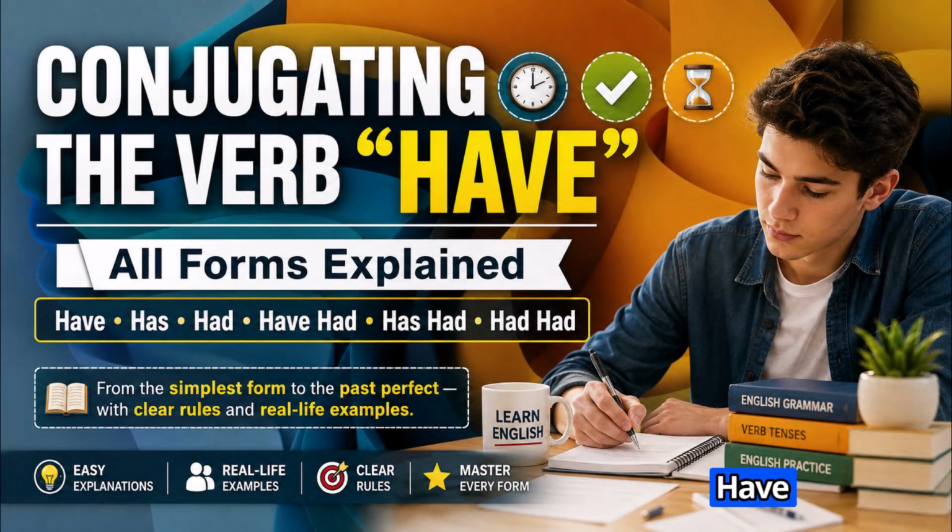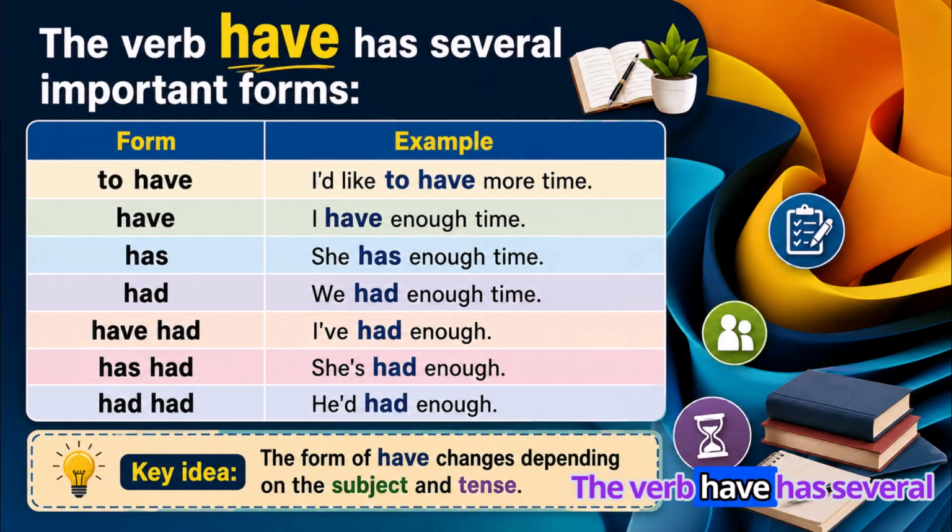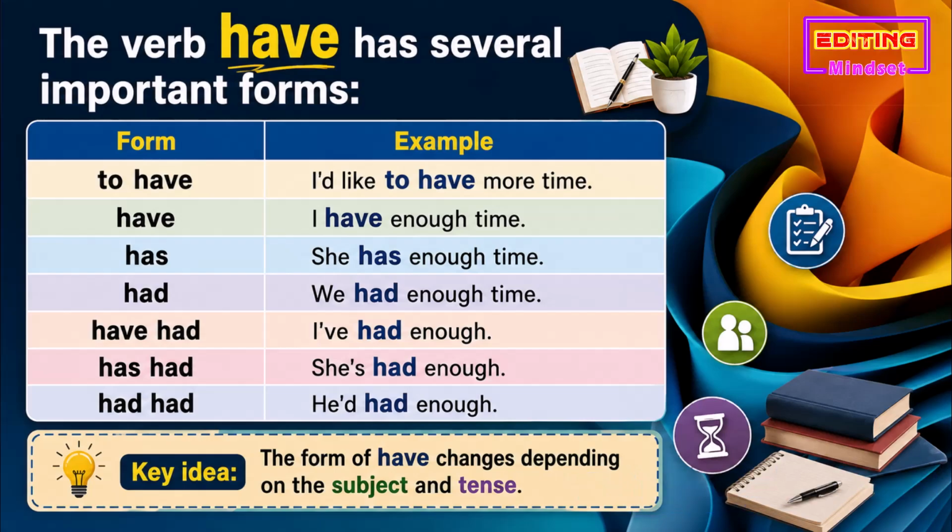Conjugating the verb have. All forms explained. Have, has, had, has had. From the simplest form to the past perfect, with clear rules and real-life examples. The verb have has several important forms.